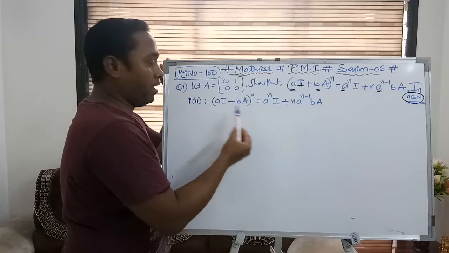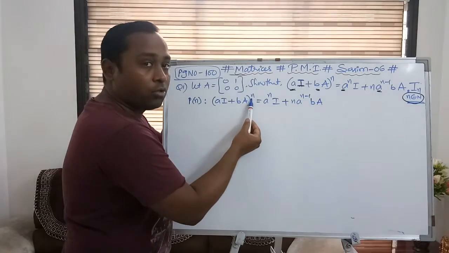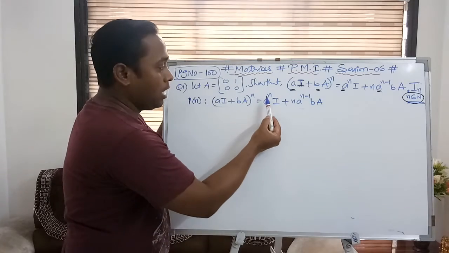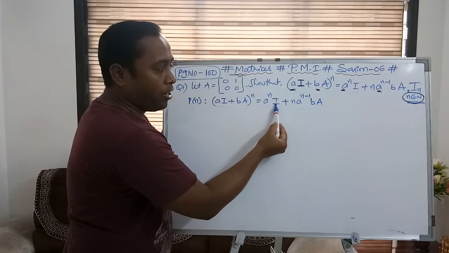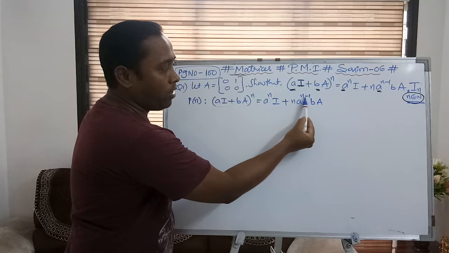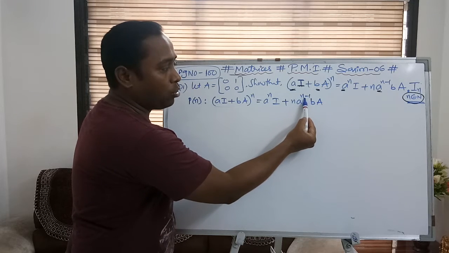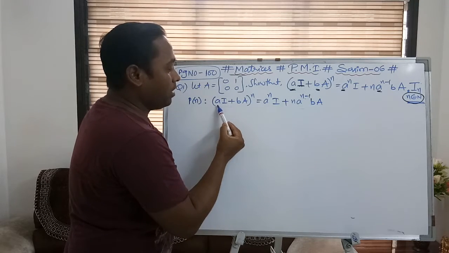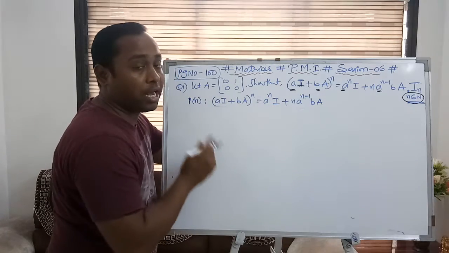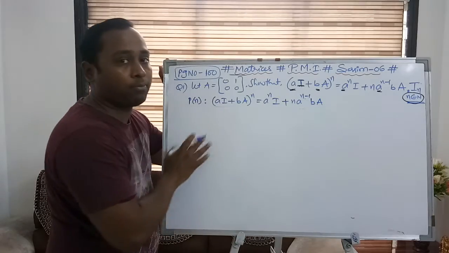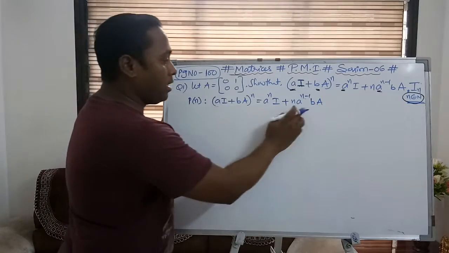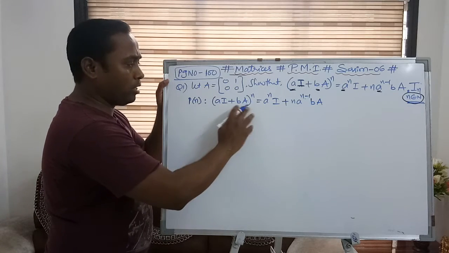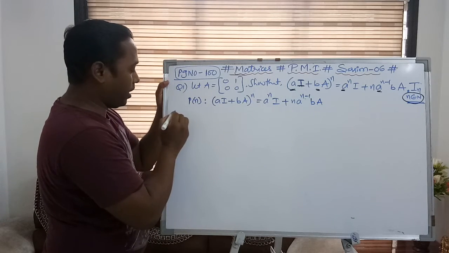If you substitute n equal to 1, you will definitely get left hand side equal to right hand side, because putting n equal to 1, we get aI on the left, and on the right 1 minus 1 will be 0, a power 0 will be 1, so 1 into b means b only. So you will definitely get left hand side equal to right hand side. I am not showing the steps on the board. I am directly considering from the P of k statement, just for the sake of time, right?